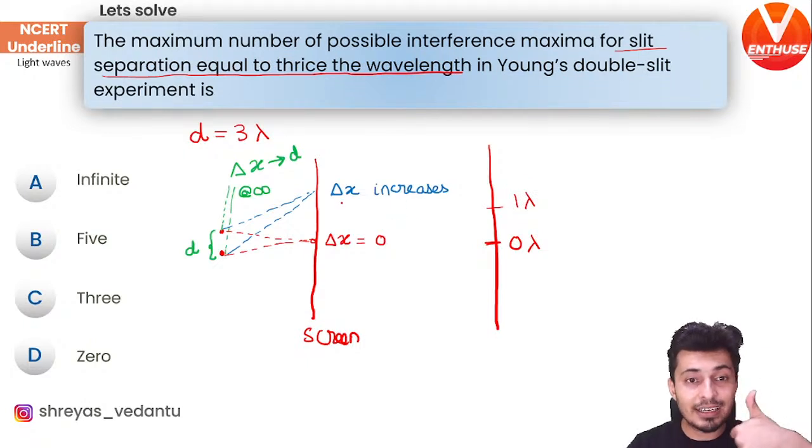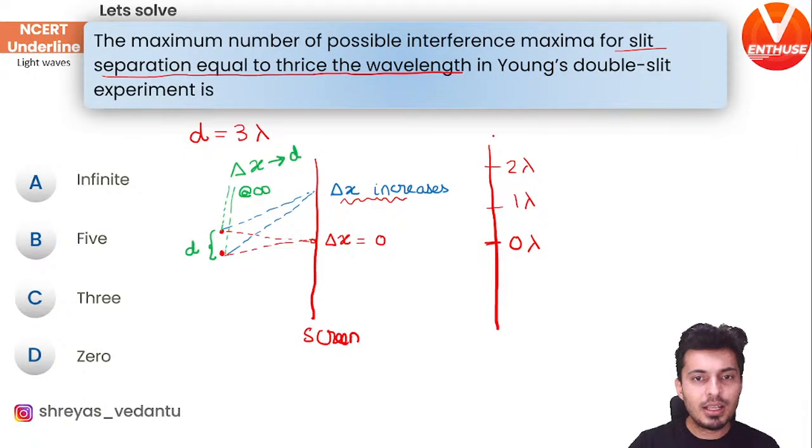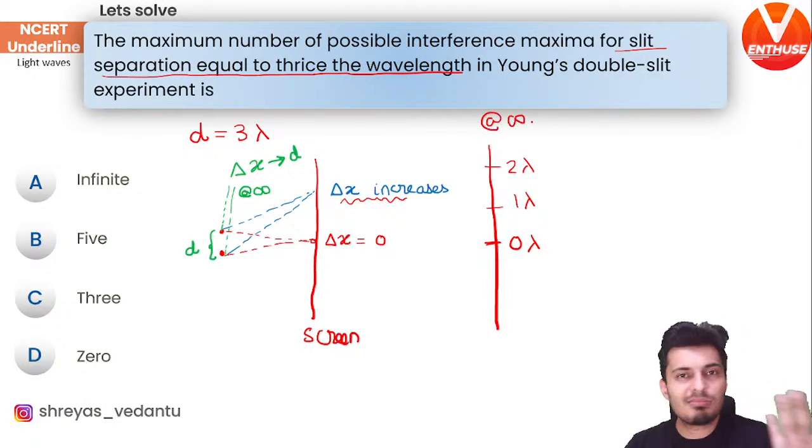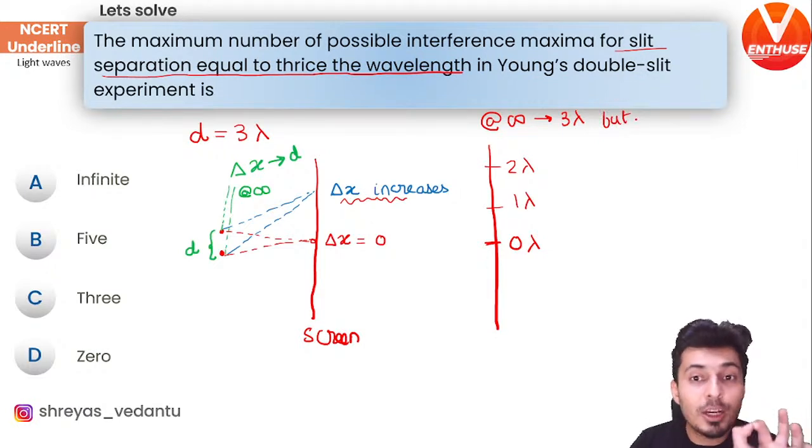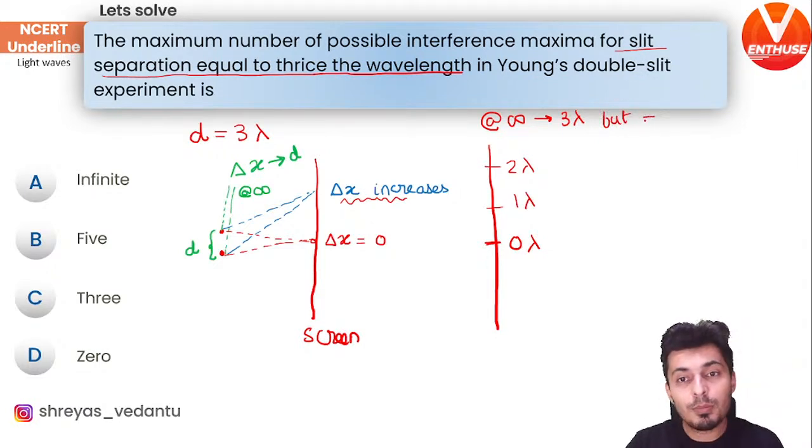Remember, delta x increases. Then you will also have 2 lambda, and at infinity you will tend towards 3 lambda, but you will never be equal to 3 lambda. Tending means you get close to it, but not equal.